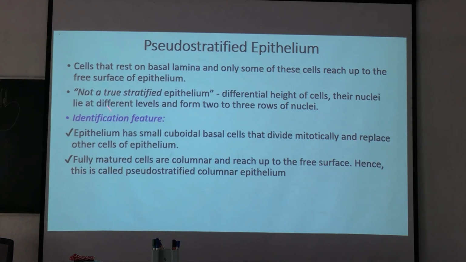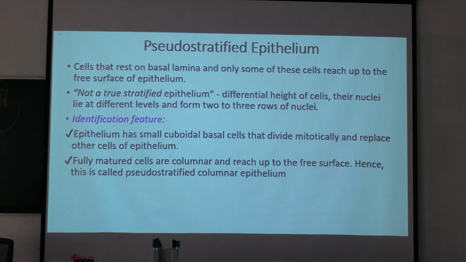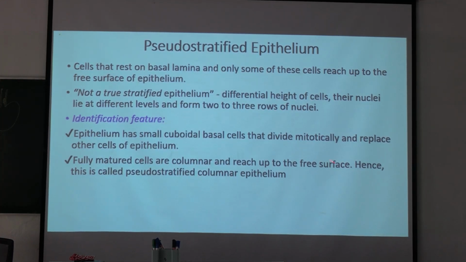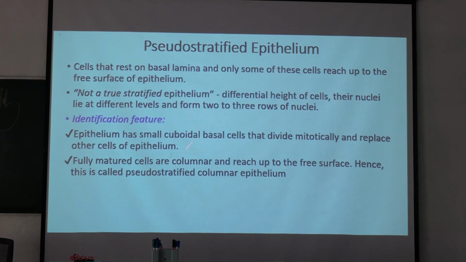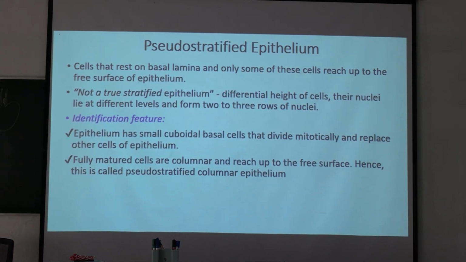How will you identify it? The epithelium has small cuboidal basal cells that divide mitotically and replace other cells of the epithelium. Fully matured cells are columnar and reach up to the free surface. Hence, it is called pseudo-stratified columnar epithelium. Okay, understood?